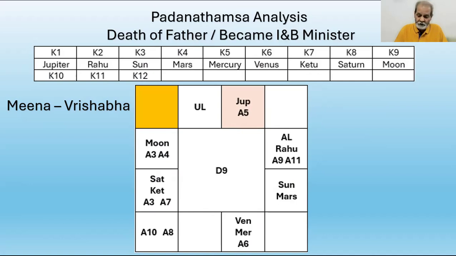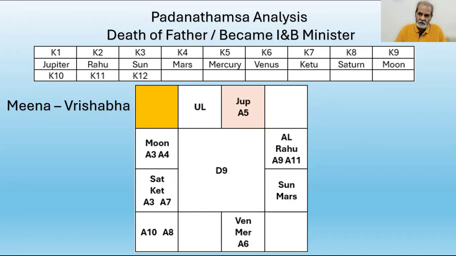The Antardasha sign Vrishabha is also aspected by Makara, which is the 9th from the Antardasha sign Vrishabha. So we have to consider the Antardasha sign and the ninth from the Antardasha sign. Now we are considering Makara. The ninth from the Antardasha sign is Makara. The lord of Makara is Saturn, the eighth Dashakaraka, who is in his own house Makara, and Saturn aspects Kumbha.